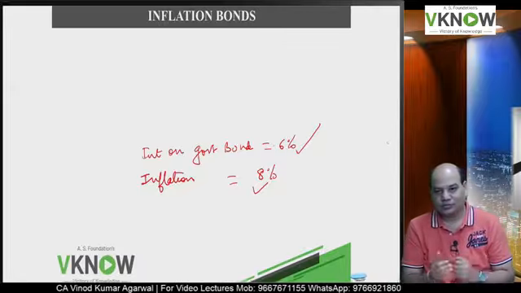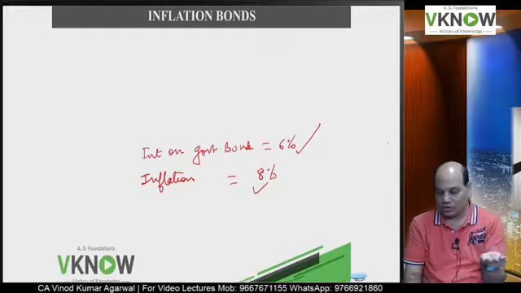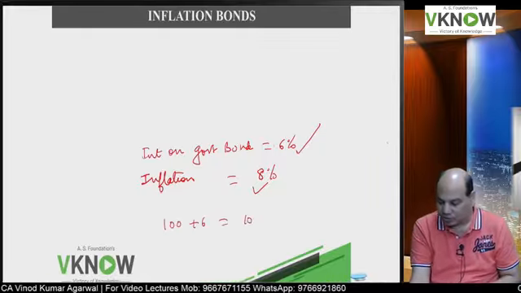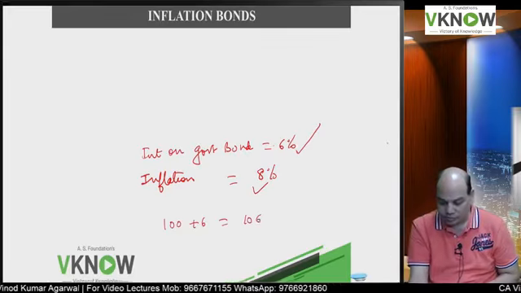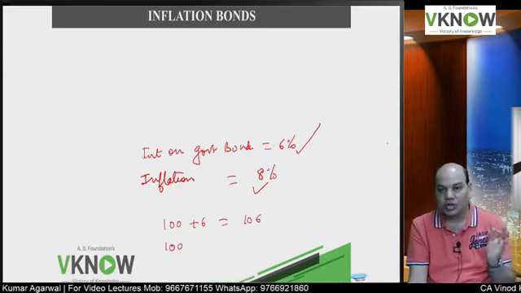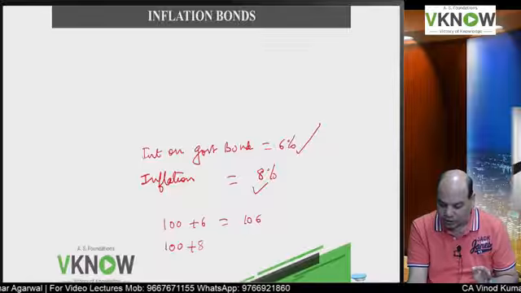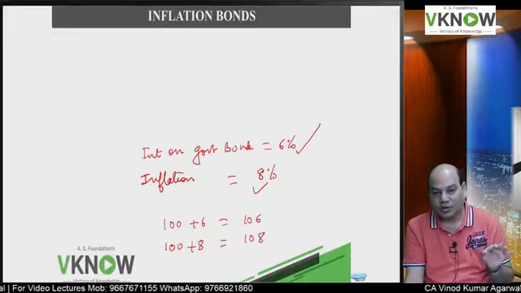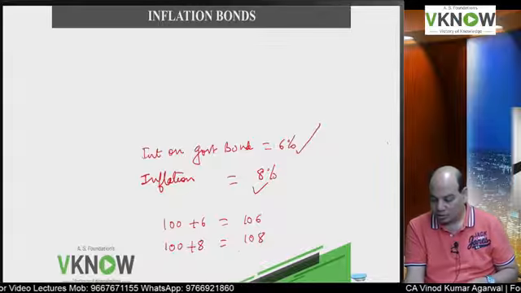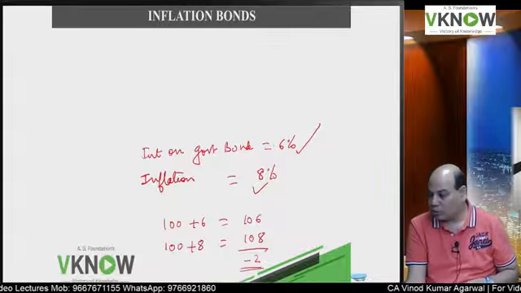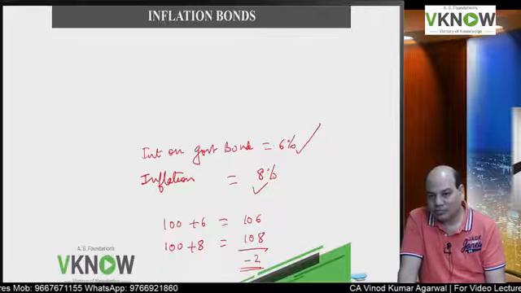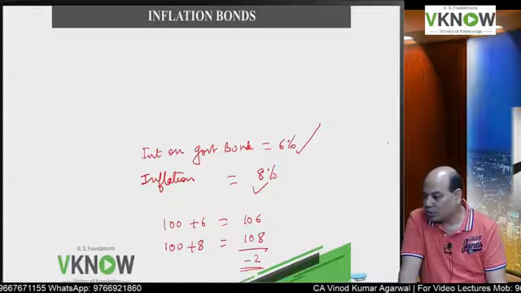The answer is no. Your 100 rupees with interest becomes 106 after 1 year. The same goods and services after 1 year are going to cost you 108 rupees. So due to inflation, you are not able to maintain the purchasing power of your money. Is it right?